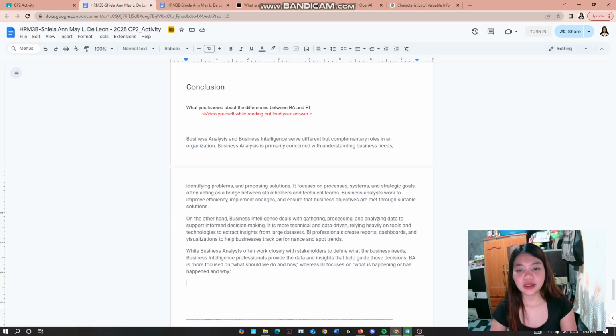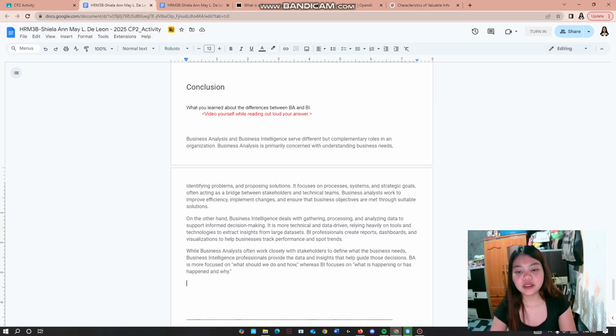Business analysis and business intelligence serve different but complementary roles in an organization. Business analysis is primarily concerned with understanding business needs, identifying problems, and proposing solutions. It focuses on processes, systems, and strategic goals, often acting as a bridge between stakeholders and technical teams. Business analysts work to improve efficiency, implement changes, and ensure that business objectives are met through suitable solutions.